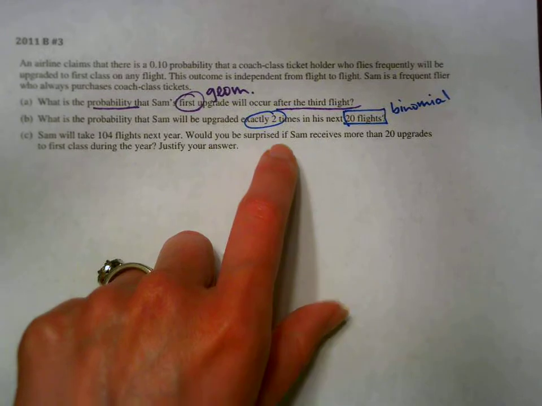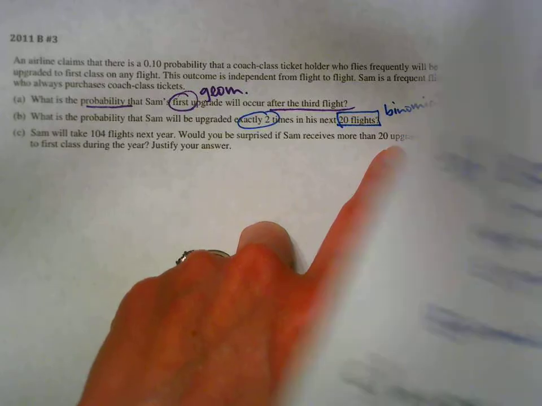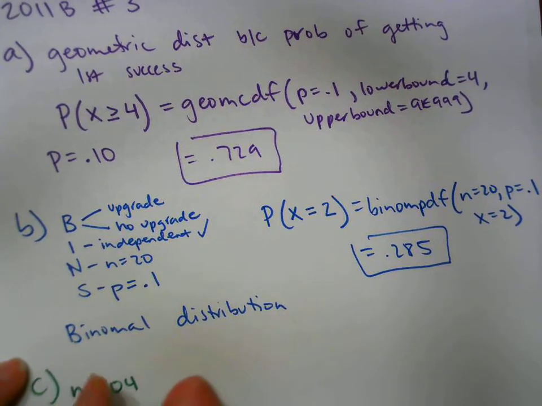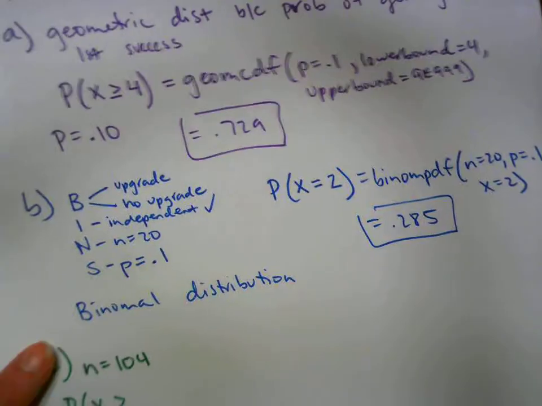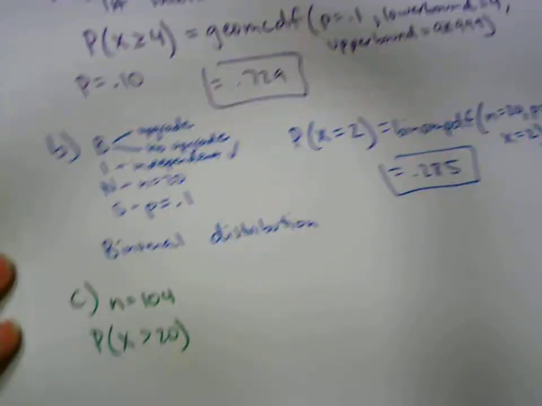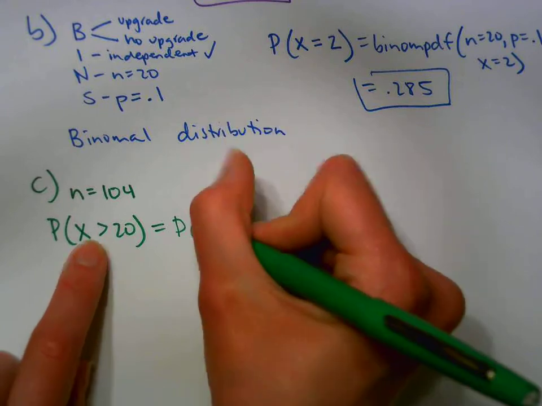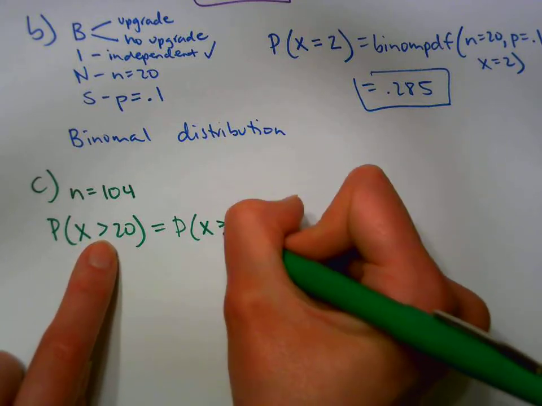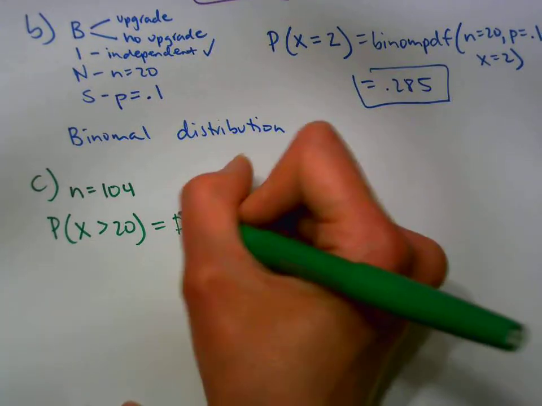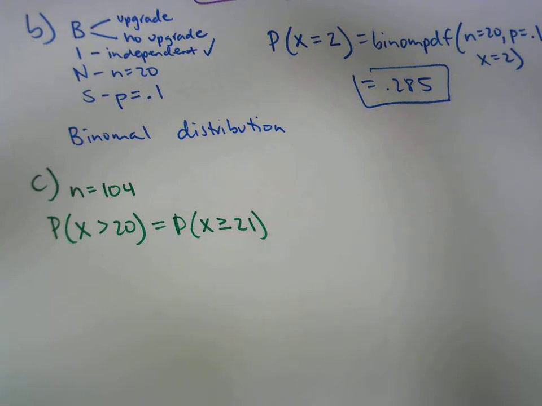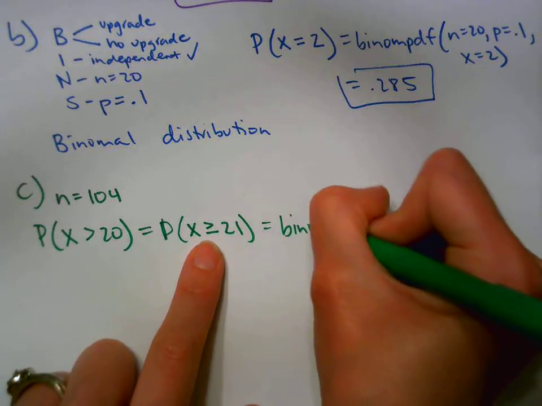And we want to know, would we be surprised? So we want to know the probability of getting more than 20 upgrades, which is your successes, right? So now we're finding the probability of X being more than 20. So when you write it like that, see if you can rewrite it to be in terms of equal to. So if it's more than 20, you got to bump up. That means X needs to be greater than or equal to 21. Because it can't be in between 20 and 21 for flights. So now that it's greater than and less than, we're going to do binomial CDF.